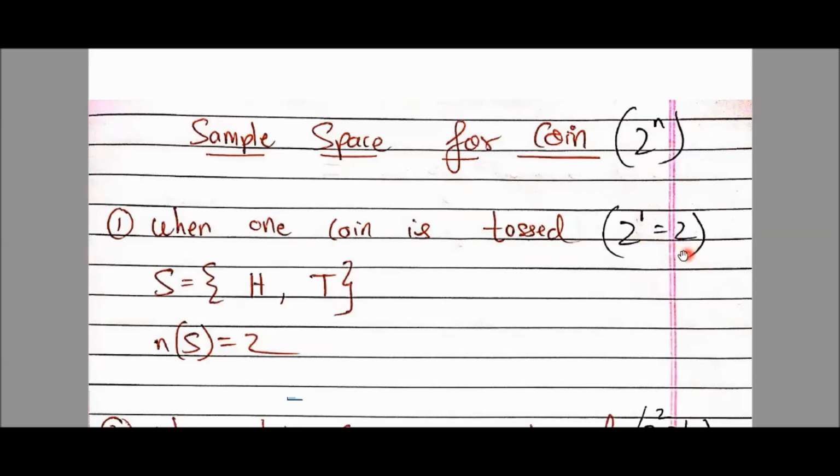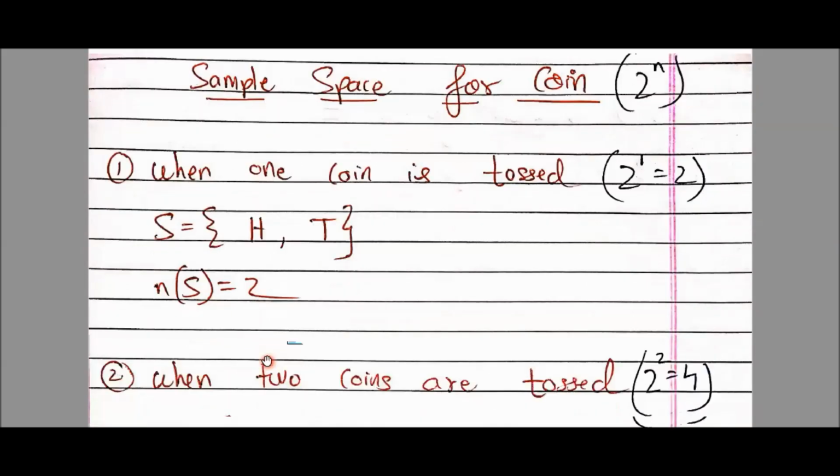That means this 2 indicates, see the cursor, this 2 indicates that sample space में सिर्फ दो ही elements आएंगे, and you know it will be heads and tail. Okay, so n of s means number of elements in sample space is 2. You should know this, you should memorize this fact. Okay, next,